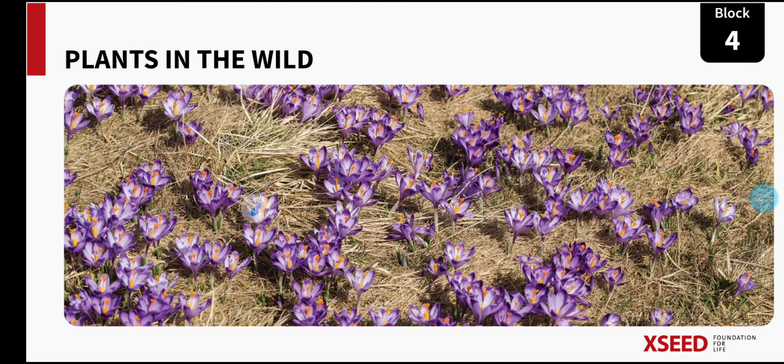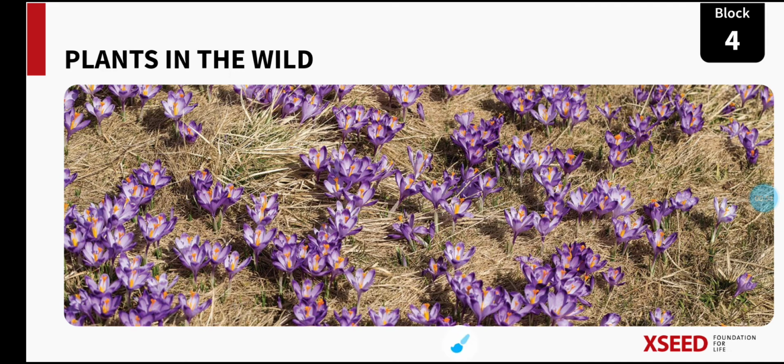In this new chapter, you are going to learn more about the plants which can grow without the help of human beings. And what do we call such plants? Those plants are known as wild plants. We are not giving any shelter for these plants. We are not giving water. We are not giving any protection for them. So such plants are known as wild plants.